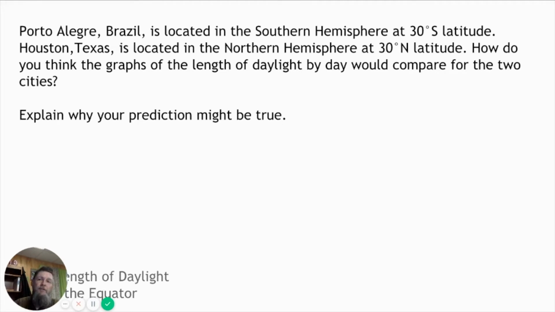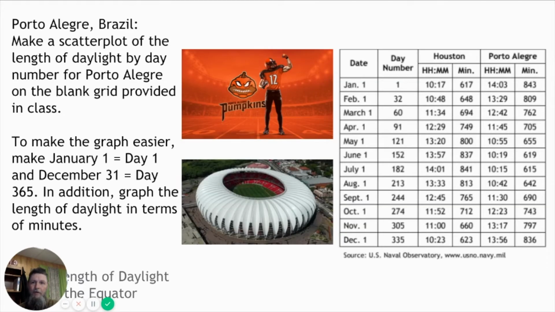Now, I can't answer this for you, and I'm not going to speculate what you might think, but you know it's going to be different because it's in the southern hemisphere. Okay, but let's look at it. Let's make a scatter plot of the length of daylight by day number for Porto Alegre on the blank grid provided in class. Now, you can do that on paper, or you can use a model from Desmos.